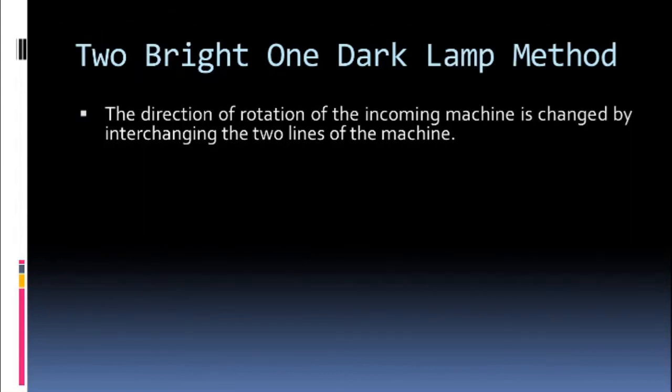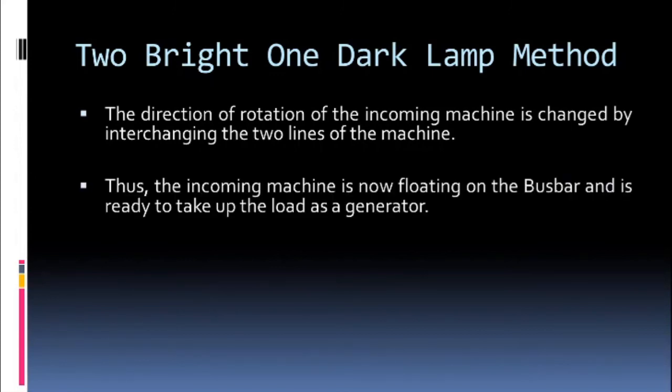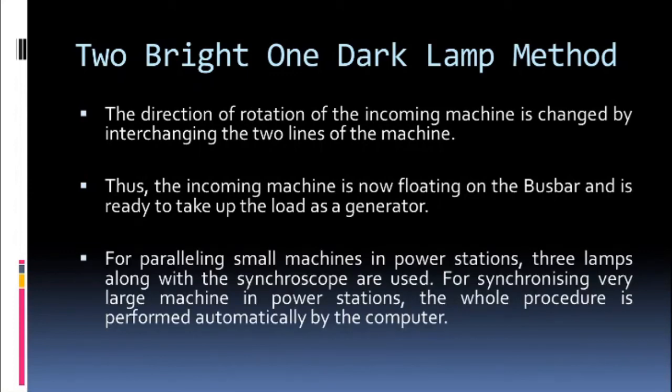The direction of rotation of the incoming machine is changed. Like suppose you are having, so you will change the direction of the incoming machine just by changing two lines of the machine. That is how you change the sequence, right? Thus the incoming machine is now floating on the bus bar. So once the switch is closed, the incoming machine will be connected to the bus bar and it will be ready to take up the load as a generator.